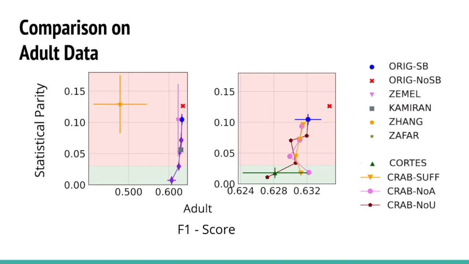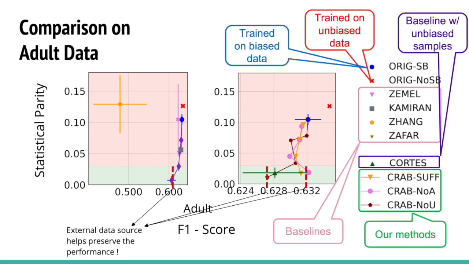We also compared on the real-world adult data. The left plot refers to the setting where no external data is used, and the right plot refers to the setting where external data is incorporated. By comparing the left and right plots, we can conclude that external data sources actually help preserve the model's accuracy. And by comparing inside the plots, the CRAB methods turn out to be the most fair and accurate.